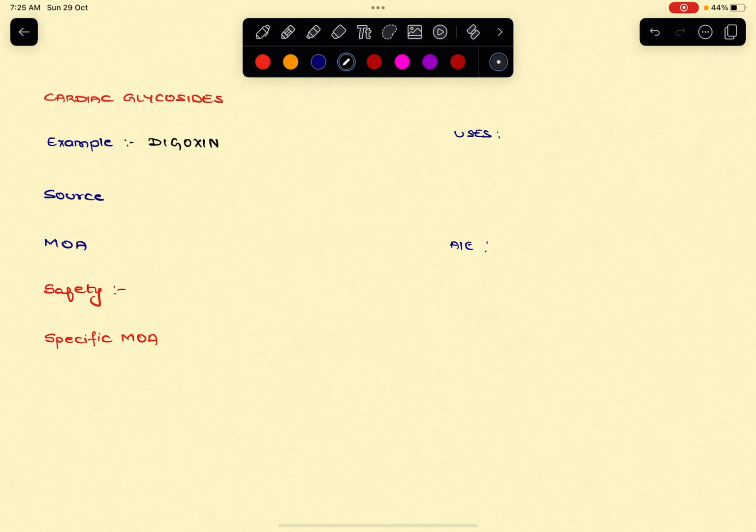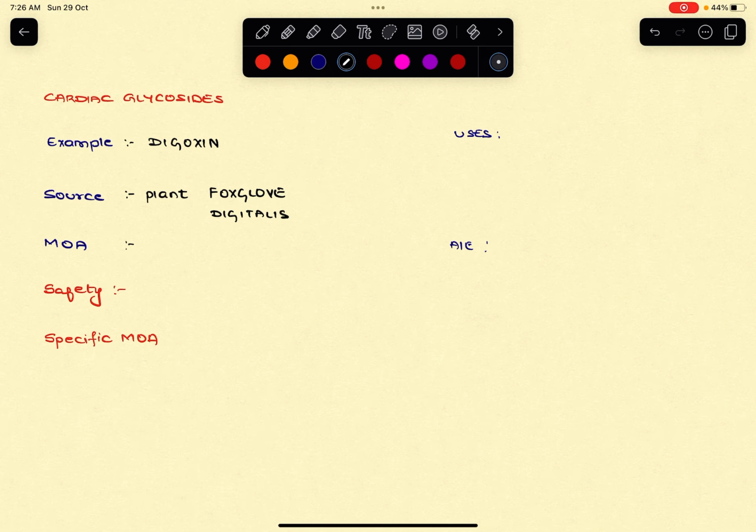So how do you need to pronounce it? It is digoxin. So what is the source? It is a plant source. It is derived from foxglove, or it is also called the digitalis plant.